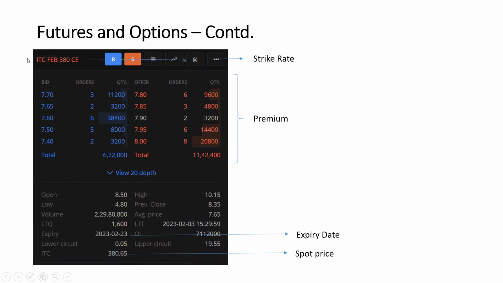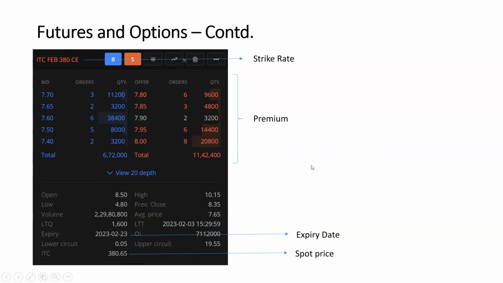Apart from this, in a particular strike rate, let's assume we have the 380 call. This is buy, this is sell, this is depth, this is chart, this is delete from the portfolio list, kind of a thing. And apart from this, these are the different bidders available to buy and sell. Here high, low, open, all these values are available. Expiry date is a very critical thing. What the spot price is, 380, is another important thing. Same way, there are lower circuits and upper circuits.